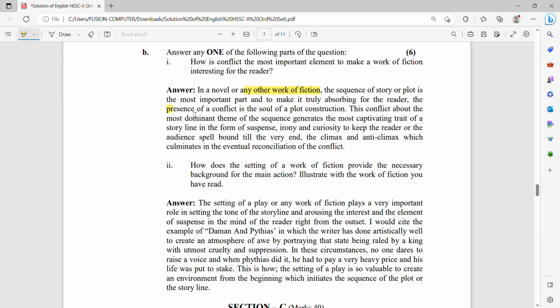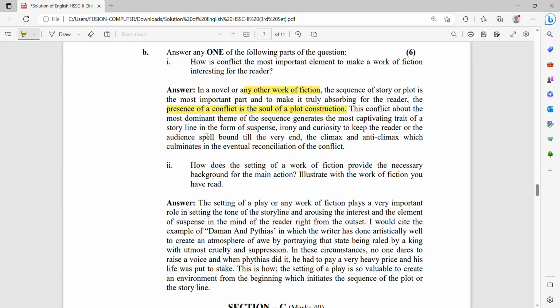The presence of a conflict is the soul of the plot construction. The story which does not have any conflict of the personalities is basically a flop story, and it does not even contain the climax and the anticlimax. So a story that does not have a climax has nothing to do with literature.